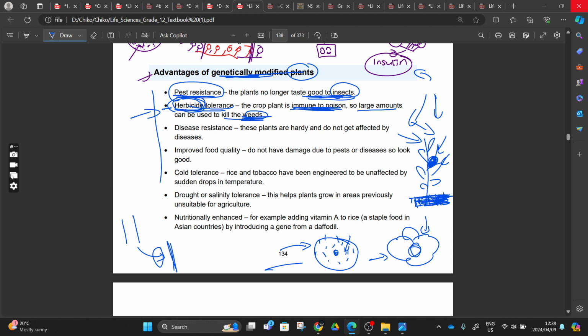Hence you find that they say, wash the fruits before you eat, because these fruits that we buy from big companies, they are using herbicide, these chemicals, to kill the weeds. You understand, I'm not sure what that process is called in Venda, right?